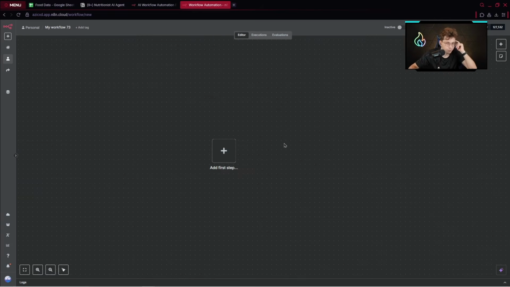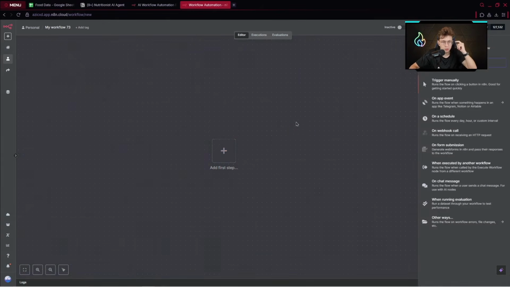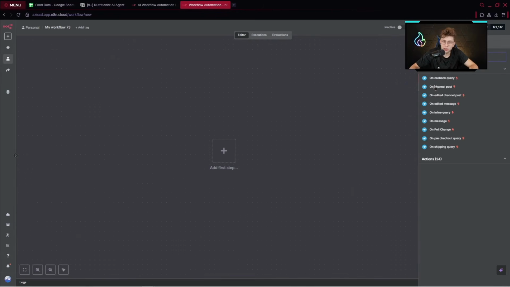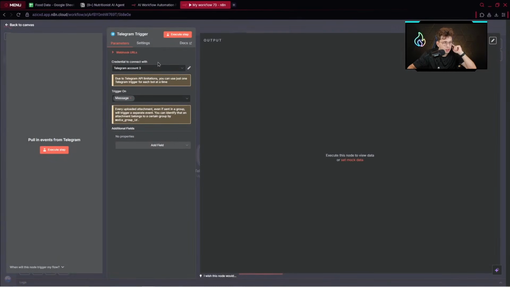That's amazing. But for now, let's move on. The trigger is our Telegram. You can also use WhatsApp or another communication platform, and the choice is yours. Now I can pick the trigger, which is on message. Here you can see I've already connected my credential.